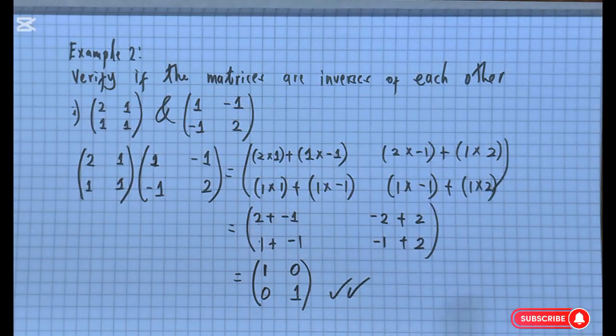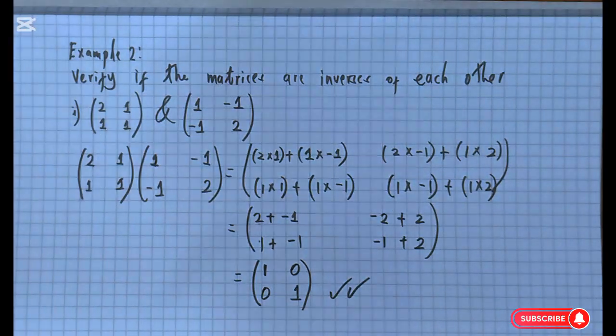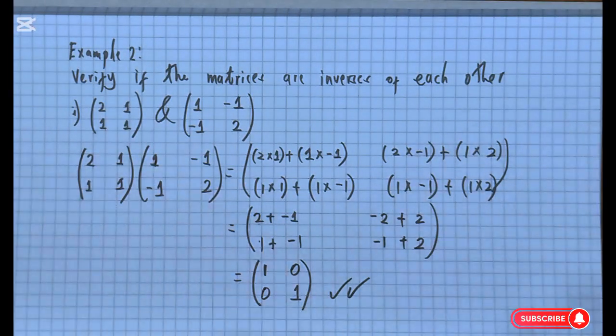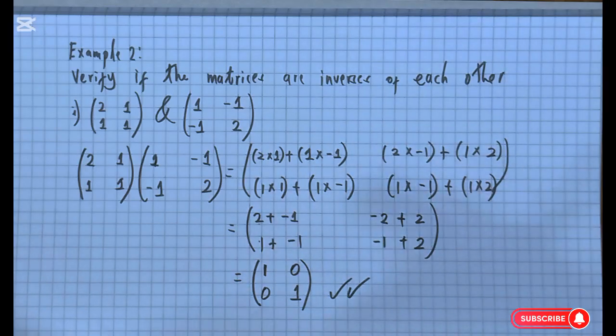This also proves the point that when you take a matrix and multiply it by its inverse, you will always get an identity. Now, this knowledge is very important when we start solving simultaneous linear equations, and that is why we had to do this class just prior to that.